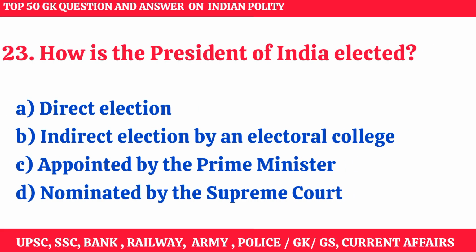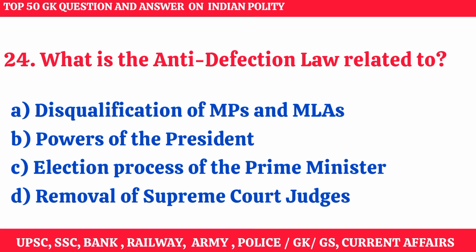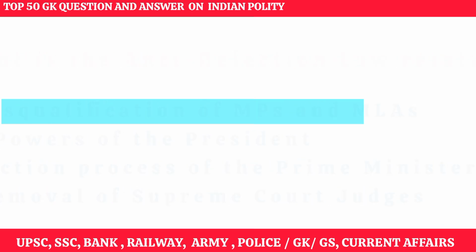How is the President of India elected? Right answer option B, indirect election by an electoral college. What is the anti-defection law related to? Right answer option A, disqualification of MPs and MLAs.